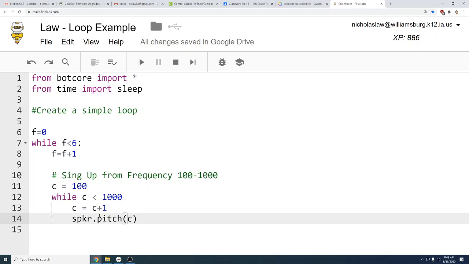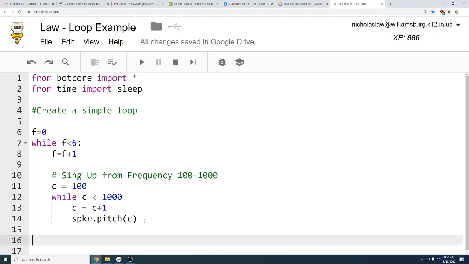It'll go, and it's using that c as a variable. So it starts at 100, and then it goes to 101, 102, all the way up to 1000, and then it breaks here, goes back to our older loop, or our governing loop, of f equals f plus 1. So it's going to do it how many times? It starts at 0. So it does it 1, 2, 3, 4, 5, but then it won't do it at 6.